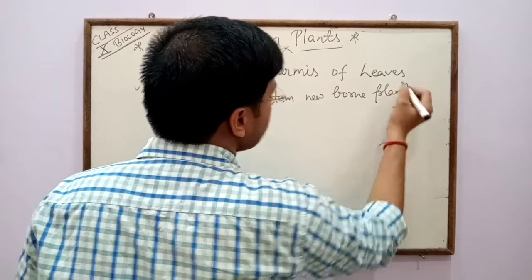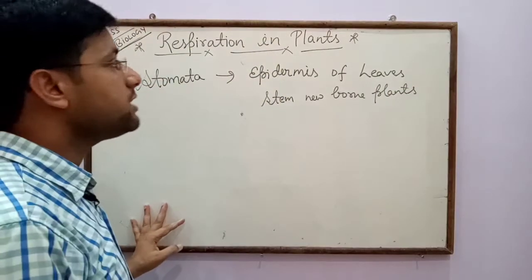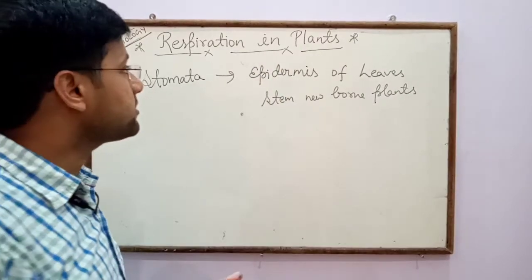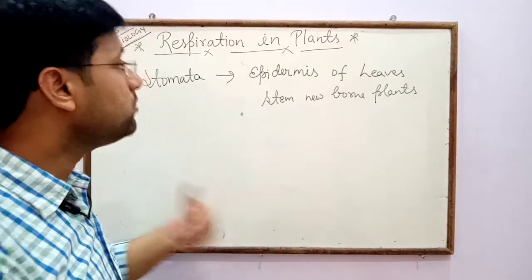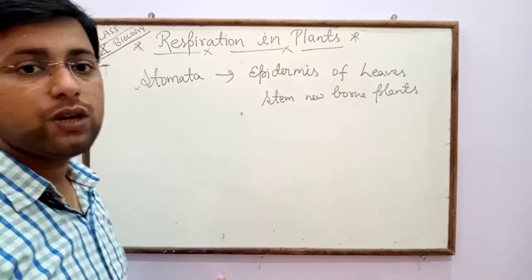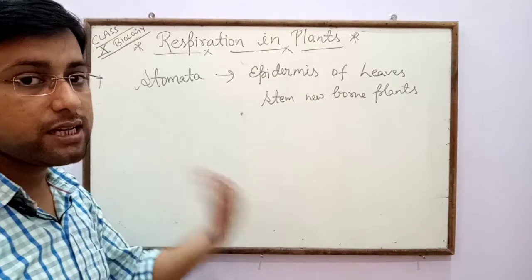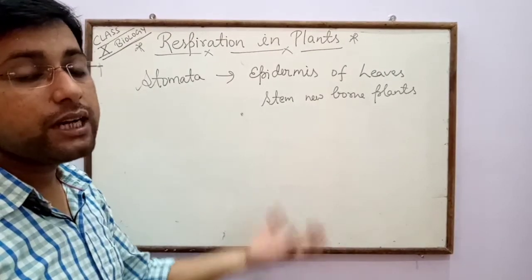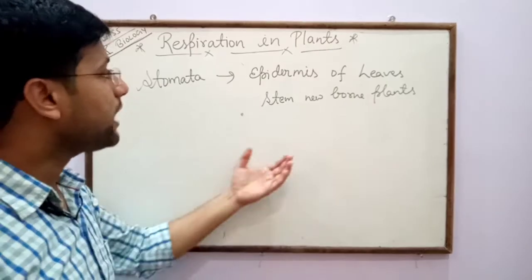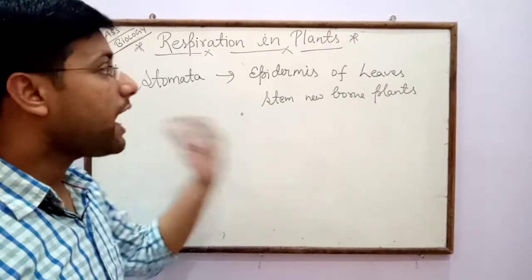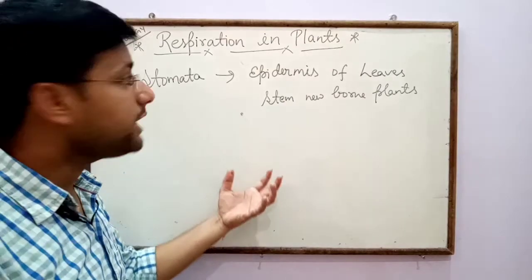So stomata are like teeny pores, and stomata are responsible for gaseous exchange in plants, because through stomata the plant body takes carbon dioxide during daytime for photosynthesis and releases oxygen, and during night time for respiration the plant body takes oxygen and releases carbon dioxide.